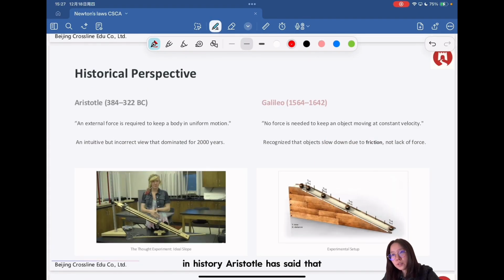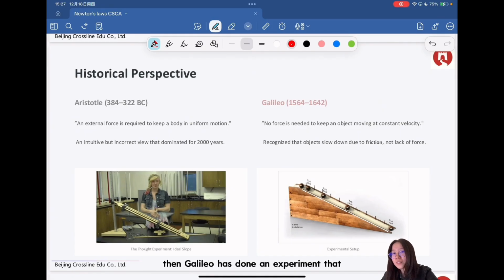In history, Aristotle said that an external force is required to keep a body in uniform motion, because he saw that when he pushes the ball, it just moves forward. And then when he stops pushing it, the ball will stop at the end. But this is an intuitive but incorrect view that dominated for 2,000 years.